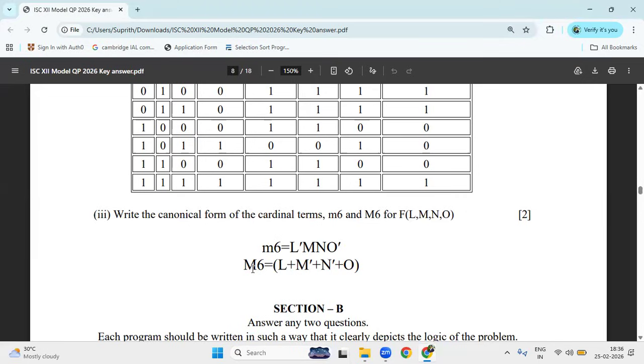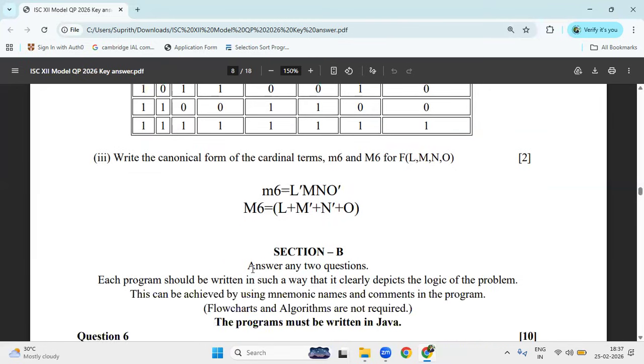So now question number 1, question number 2, question number 3, question number 4 and question number 5, and question number 2, 3, 4, 5. 5 questions is over. Almost 20 plus 20 is 40 marks is over. Now I can go to the section B.